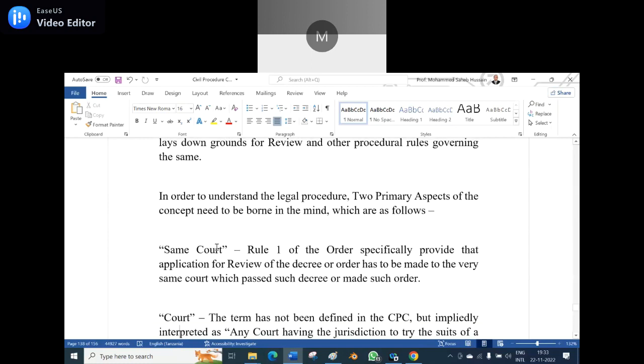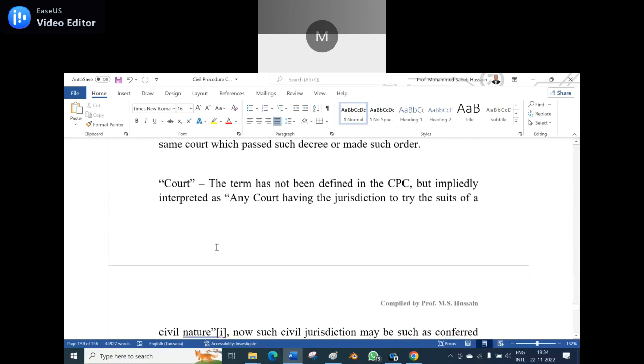Yes. For the review, the party has to pay the court fee. No, there won't be any court fee. Already has paid the court fee. But why will the same court again take up the matter from A to Z? It will not. Whenever the application is filed for review, the court will not go into the facts of the matter, because all the process is already done. It is concerned only with the point of law, the interpretation of the statute.